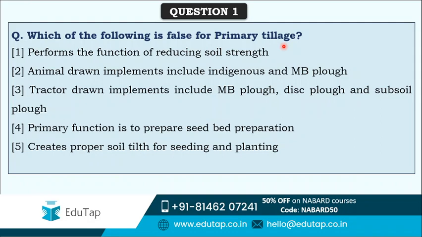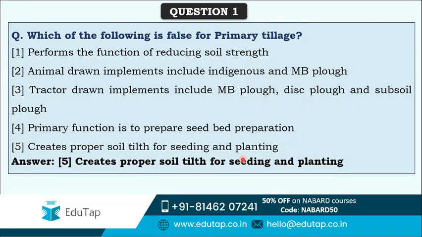So first we'll read all the options. First says performs the function of reducing soil strength. Second is animal drawn implements include indigenous and ambi-plow. Third is tractor drawn implements include ambi-plow, disc plow and subsoil plow. Fourth is primary function is seed bed preparation, and fifth is creates proper soil tilth for seeding and planting. So which of the following is not the feature of primary tillage? What is the correct answer here? Correct answer is option 5, that is creates proper soil tilth for seeding and planting.